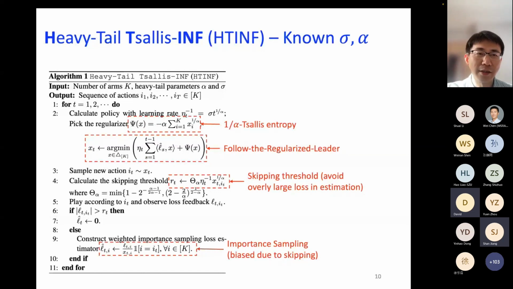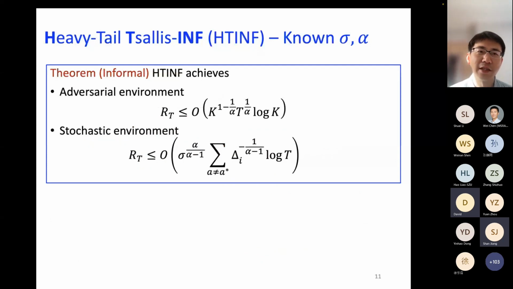All right, then let's take a look at the performance. What we show is that the HeavyTailed AdaTINF algorithm achieves the following in the adversarial environment. I want to mention that we actually do not know which environment it is. By this we mean that if the environment turns out to be adversarial, we can show that the regret is bounded by this order. It's k to the 1 minus 1/alpha, T to the 1 minus 1/alpha, and log k.